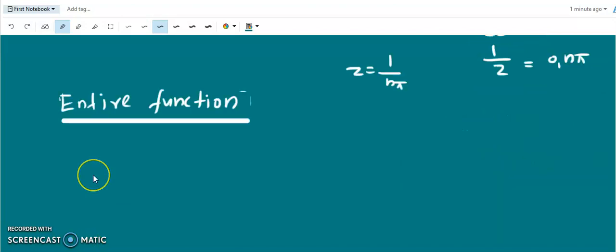Okay. Now we discuss what is an entire function. These are functions which are analytic in the finite part of the complex plane. That means these functions will not have any singularity in the finite part of the complex plane, but they have singularities in the infinite part if they are not constants. In Liouville's theorem we have seen that the functions which are analytic in the finite part plus infinite part are only constants.